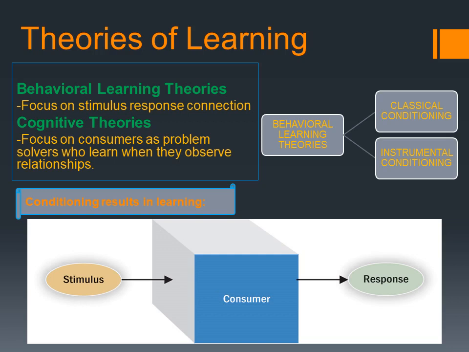Cognitive theory basically depends on the knowledge we have gathered, as I said earlier. This theory focuses on information which is processed by the brain, and through this theory we learn by internal processing of information inside our brain. And according to conditioning learning, you can see in this figure there is stimulus, consumer and response, and also a box which is pictured.